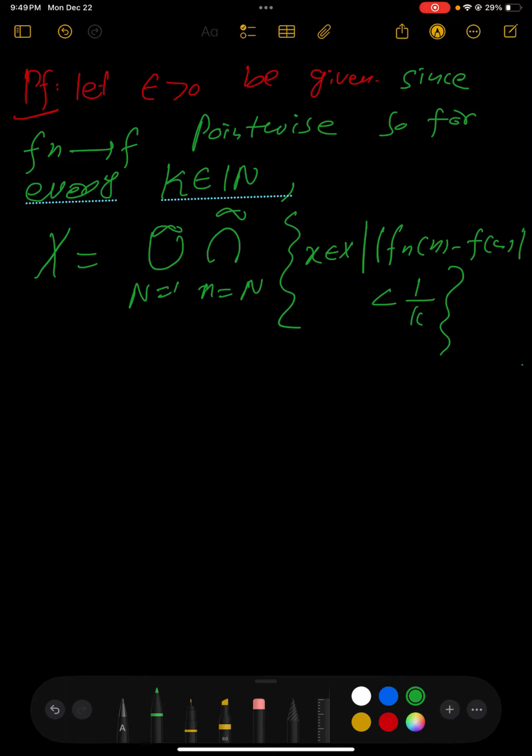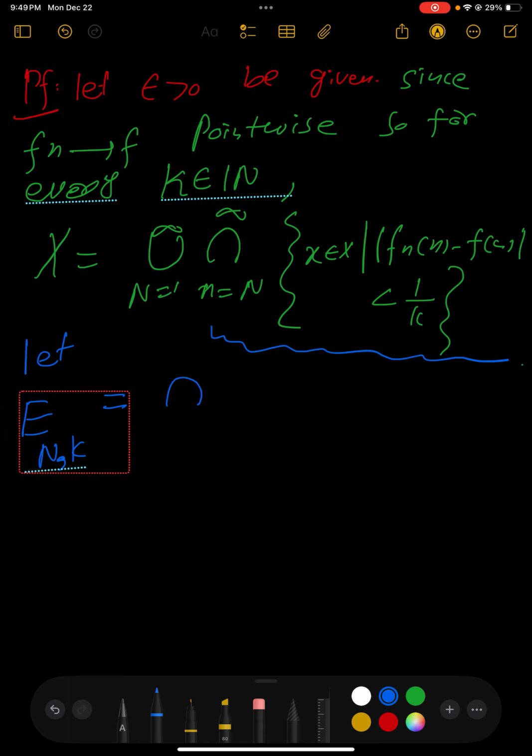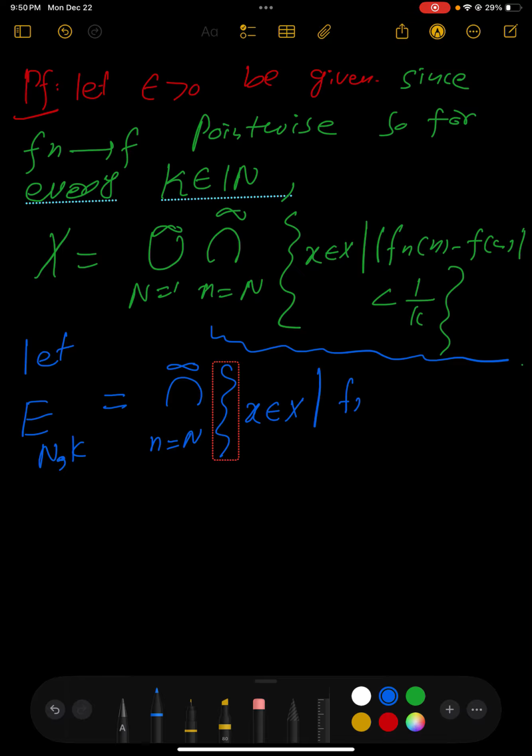We are going to call this set E_N^k, the intersection over n equal to N up to infinity of the set of x in X such that |Fn(x) - f(x)| is less than 1 over k.